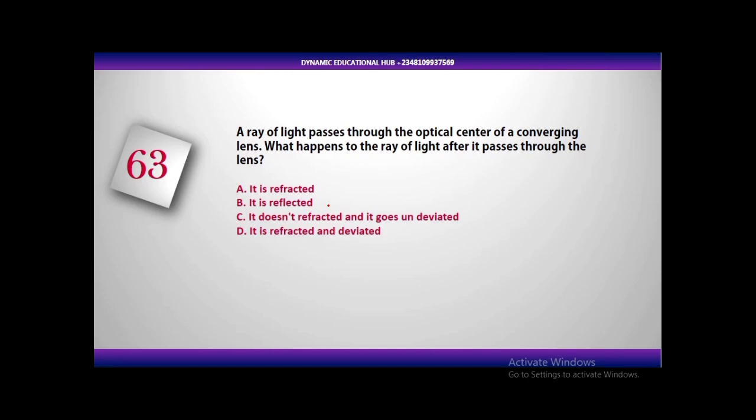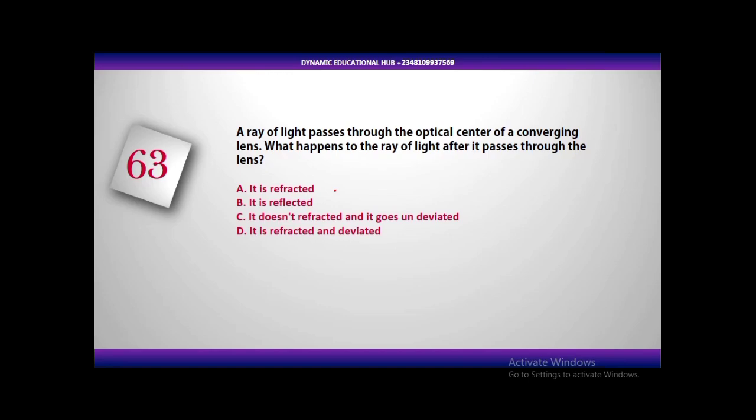In thermal equilibrium. The next question. A ray of light passes through the optical center of a converging lens. What happens to the ray of light after it passes through the lens? Now, if a ray of light is passing through the center of a converging lens,